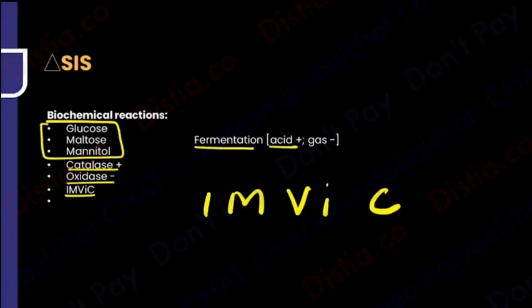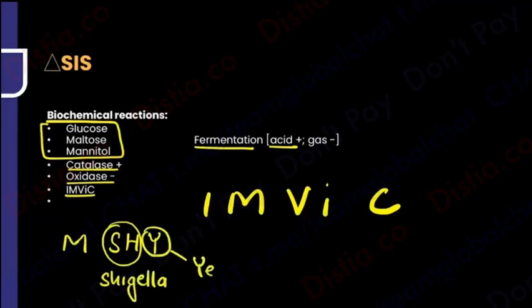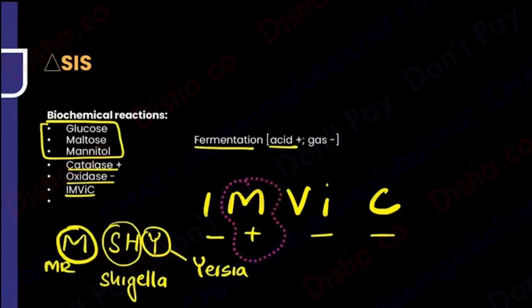So tell me something, guys. I gave you a mnemonic called I am shy, and I am shy said that when you are talking about Shigella and when you are talking about Yersinia, you are going to be interested only in the methyl red test. So minus plus, minus minus. Only the methyl red testing is there in Shigella and Yersinia. So I am shy. So how are you going to do the serology?